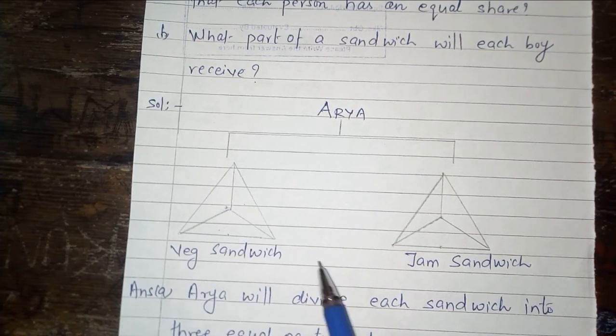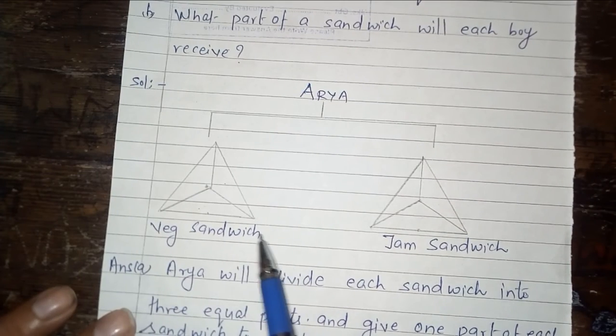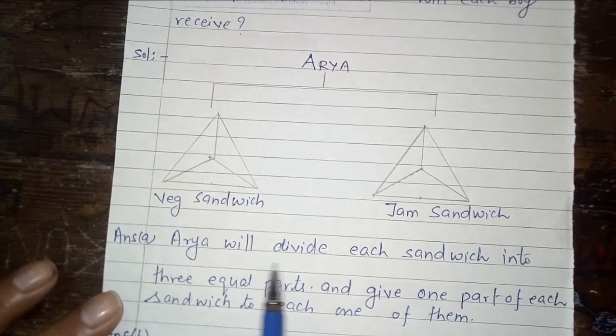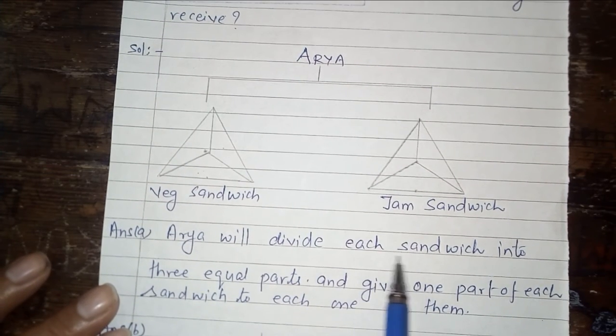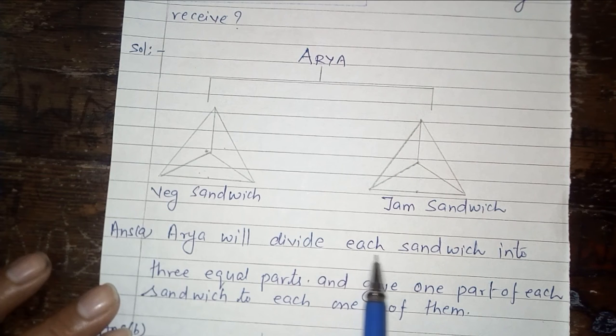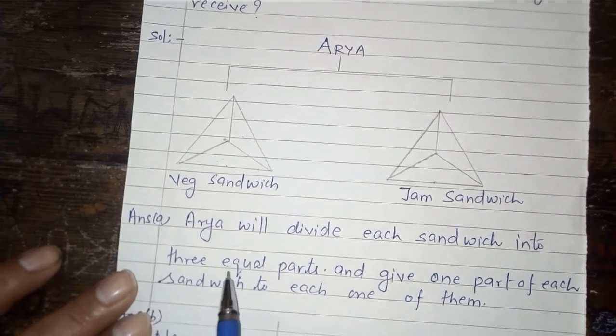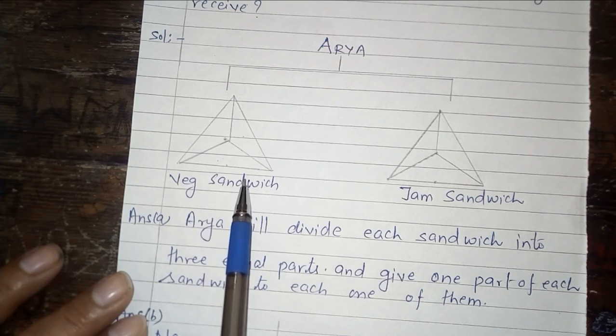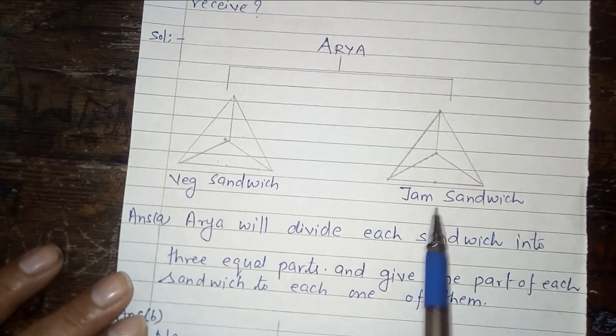So I hope the answer of the first question is here. The answer will be: Arya will divide each sandwich into 3 equal parts. As you are looking, the veg sandwich is divided into 3 equal parts, the jam sandwich is divided into 3 equal parts.